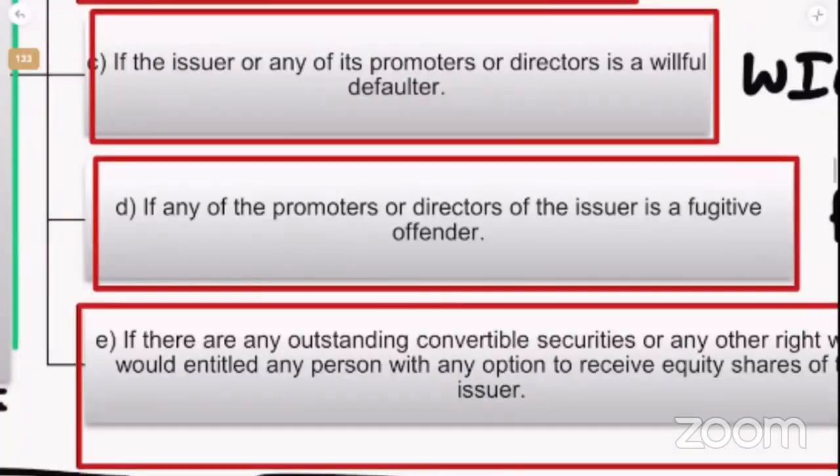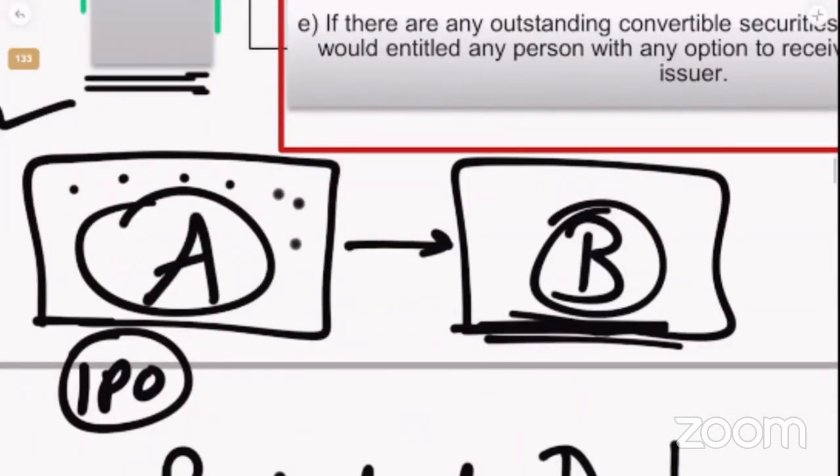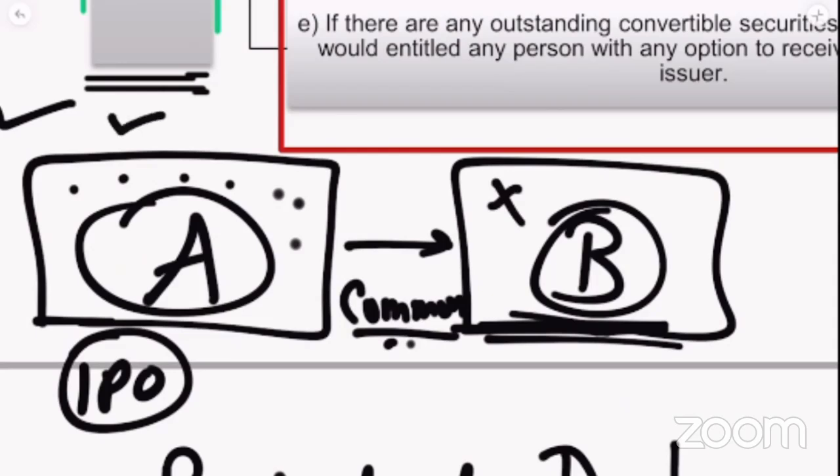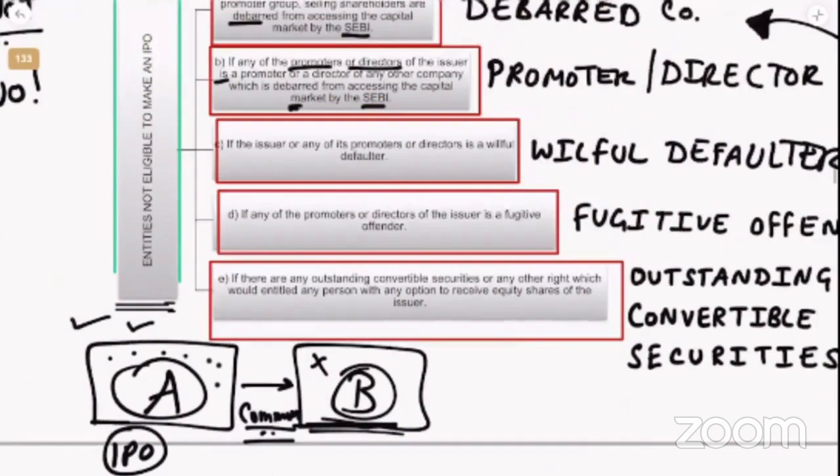Company A and company B have common directors. You should ensure that if company B is debarred and company A wants to go for IPO, you can't have common directors who are debarred, otherwise you can't go for IPO.